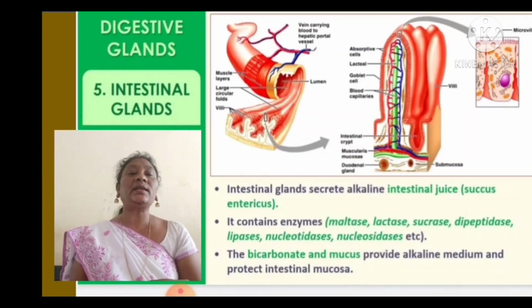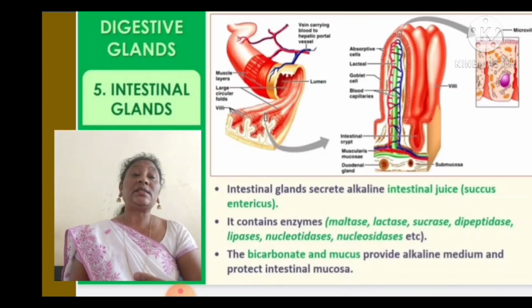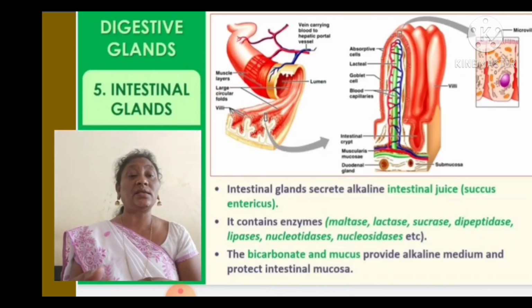The intestinal glands secrete alkaline intestinal juice, which we call succus entericus. It contains enzymes like maltase, lactase, sucrase, dipeptidase, lipase, and nucleotidase and nuclease. Succus entericus consists of all of these.